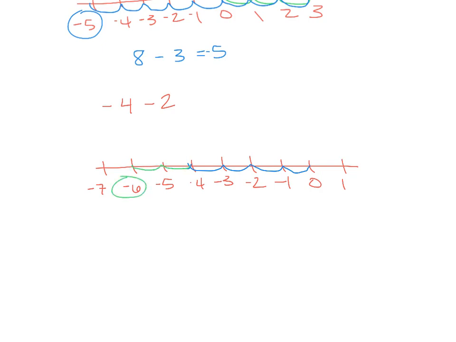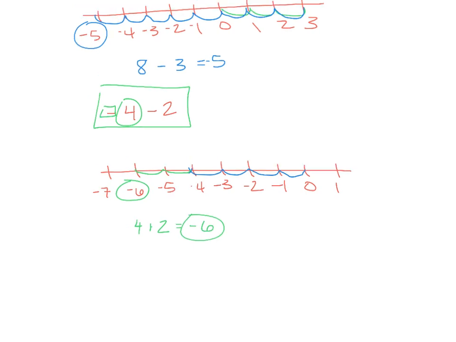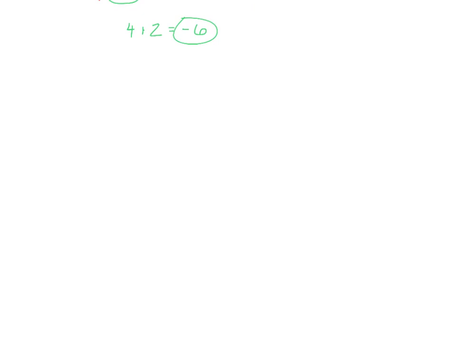Or we can remember that if we have the same sign, we add them, and we get 6. And then we look at both of these as if they were positives. 4 is the bigger number, and there's a negative sign in front of it, so it is -6. Okay, here's where the difference comes. Okay? And it's called adding the opposite.